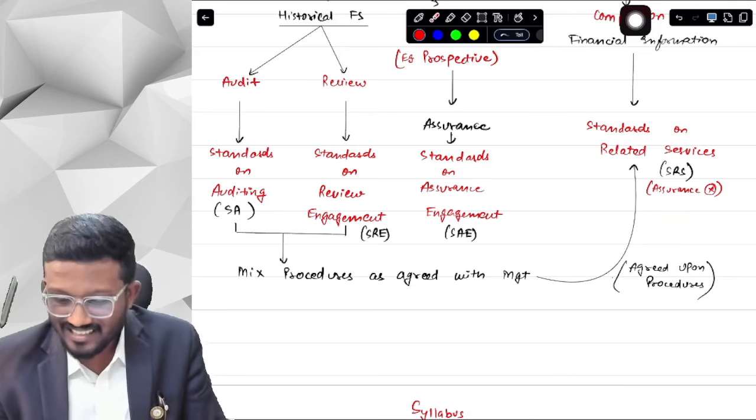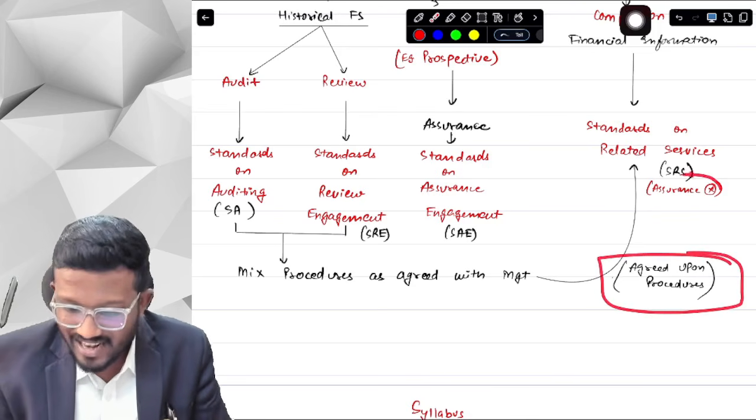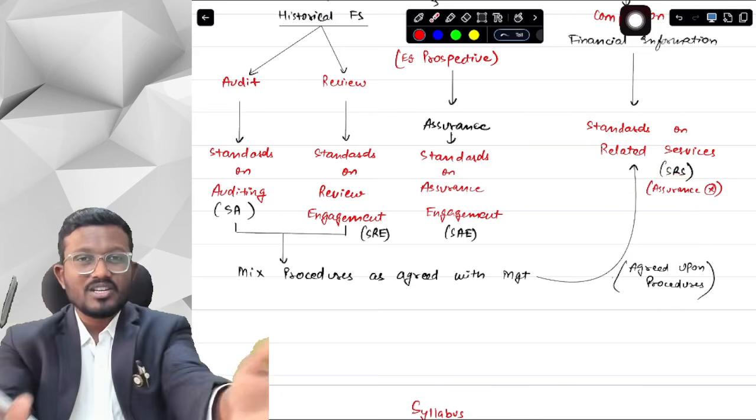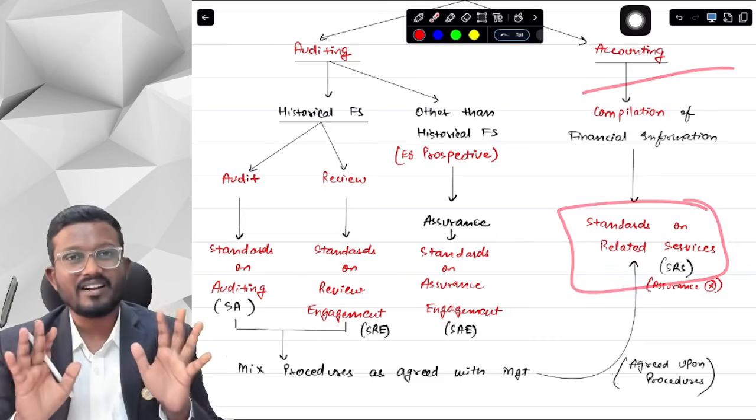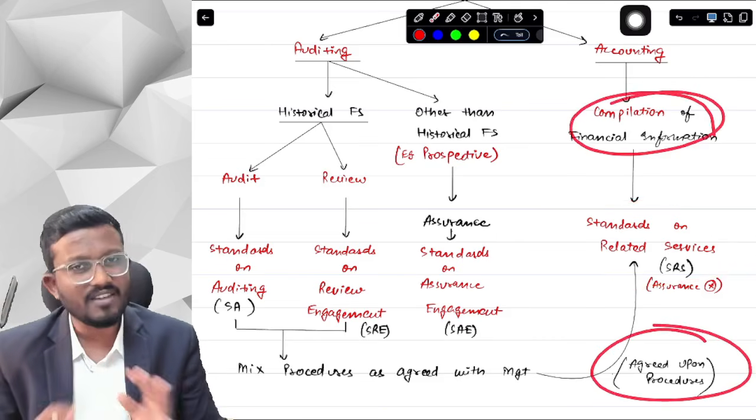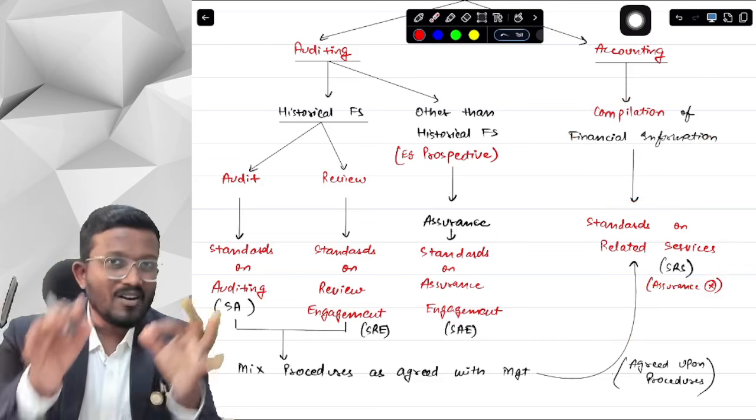So that's the case. That is why this is called agreed upon procedures, and that is why we do not provide any assurance. So just for now, we know that in accounting, there is one standard, that is standards on related services, and there are 2 types of services that we have talked of. Okay, yes, sir. Now let's come to auditing.